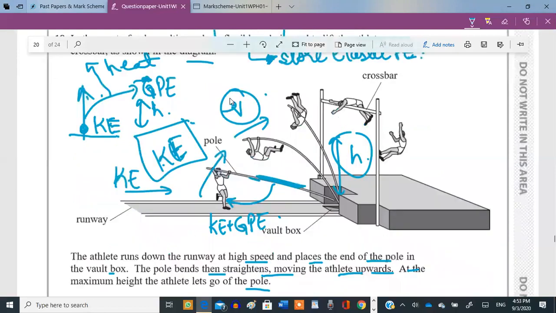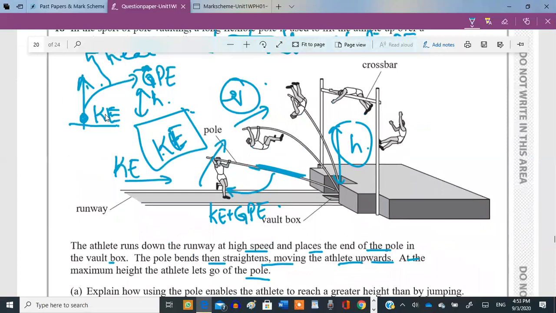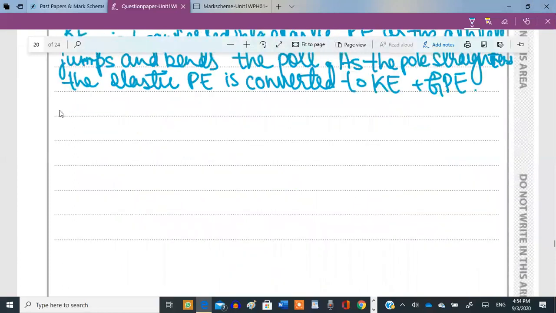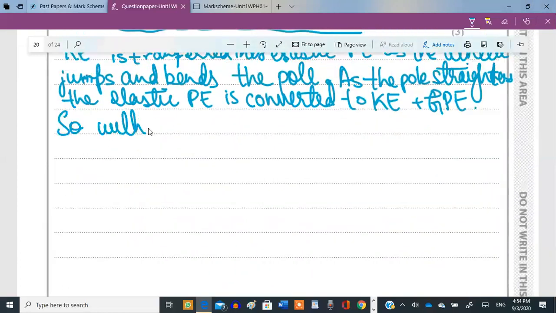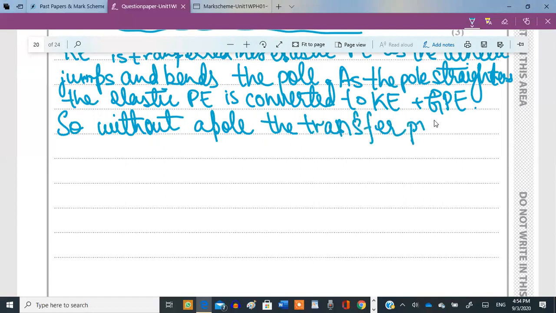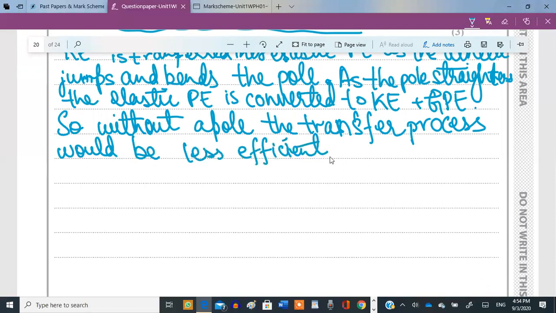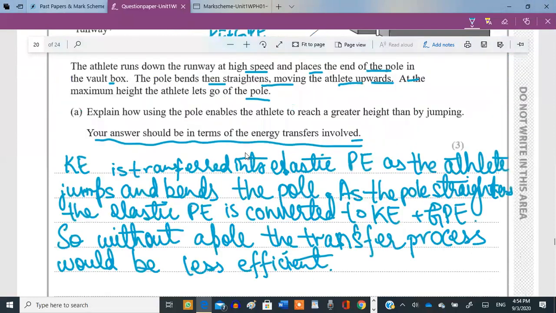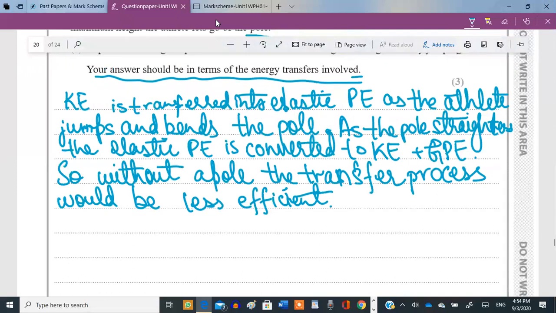But as this person uses a pole, the efficiency of transfer of kinetic energy to the gravitational potential energy increases. So without a pole, the transfer from kinetic to potential energy, the transfer process would be less efficient. Okay, so I think this covers up the 3 points.